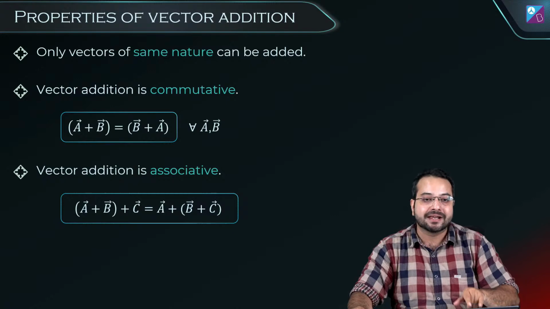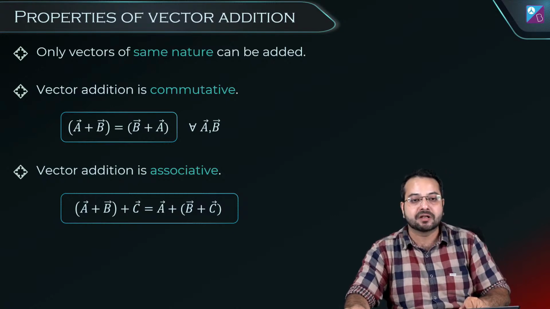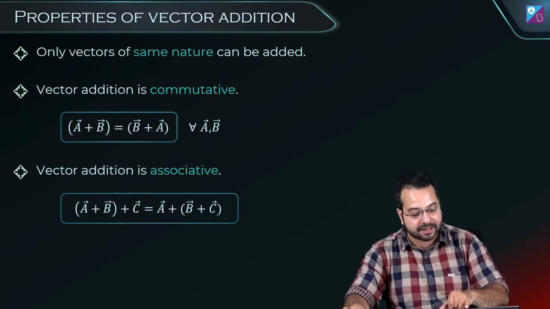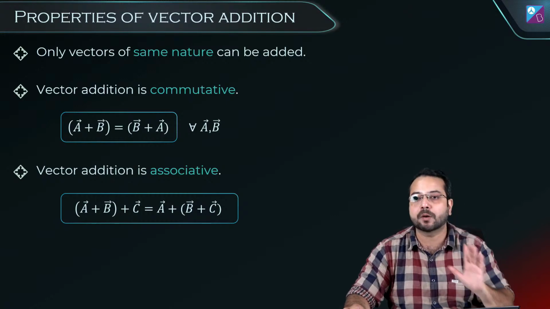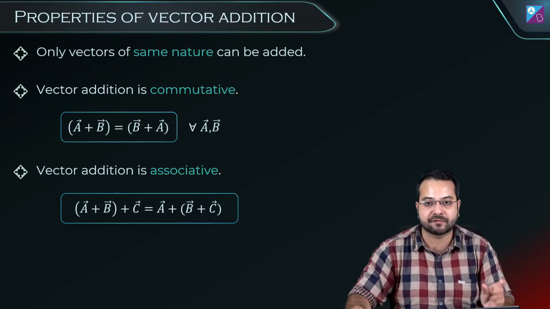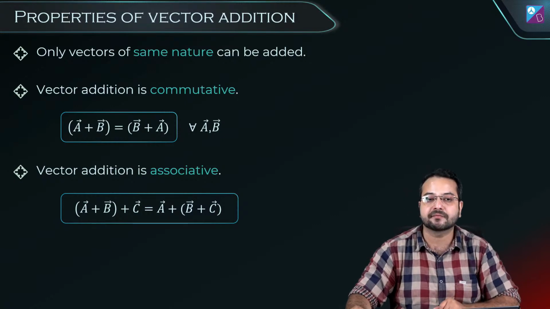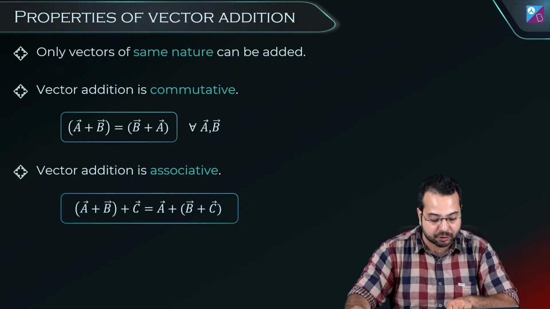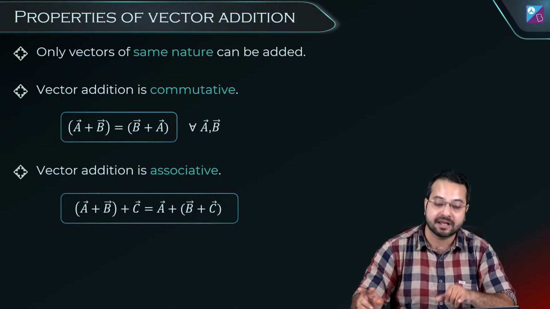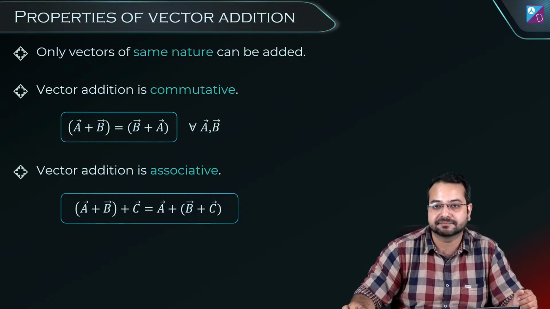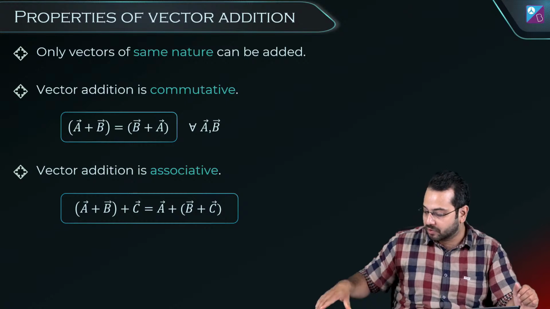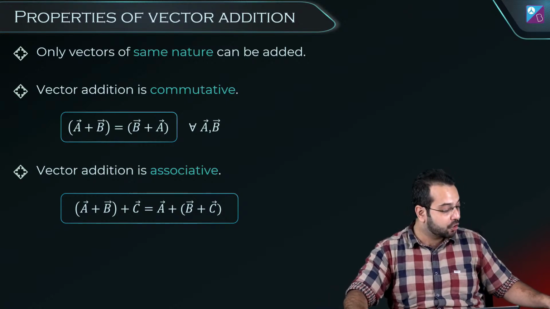Alright. Next property is that vector addition is associative. Associative matlab, first you find out a plus b, and the resultant you add to c. That is one operation. This is going to be equal to first adding b plus c and then adding it to a. Do you want to check this? Okay, let's check if this holds true or not.